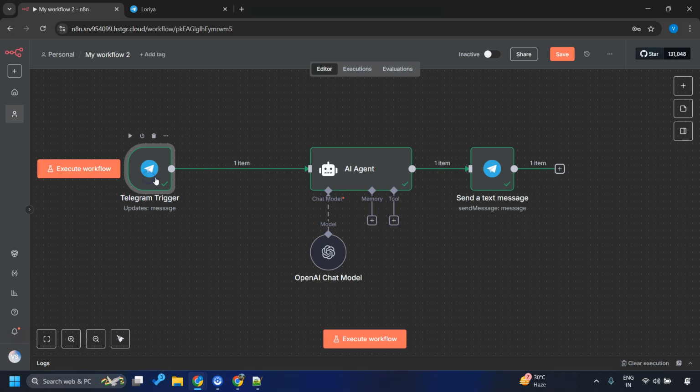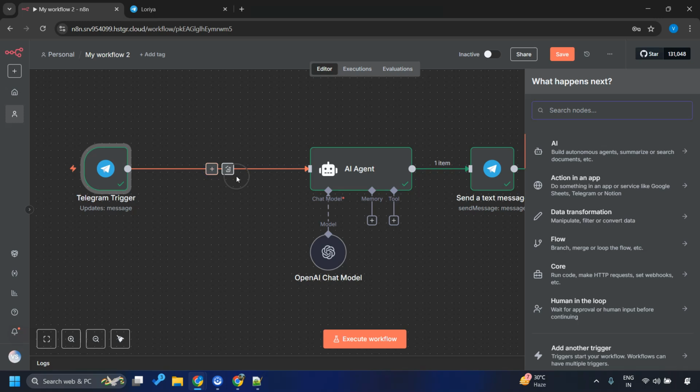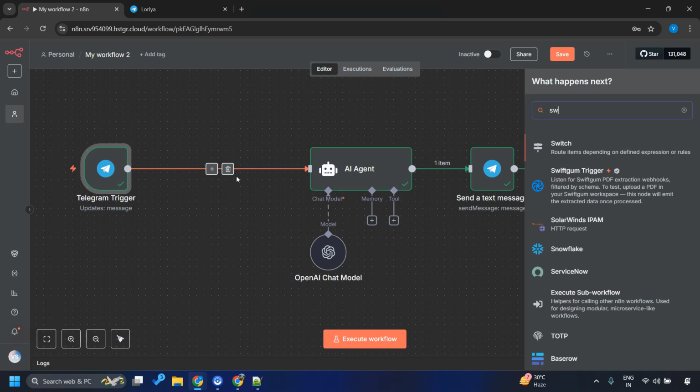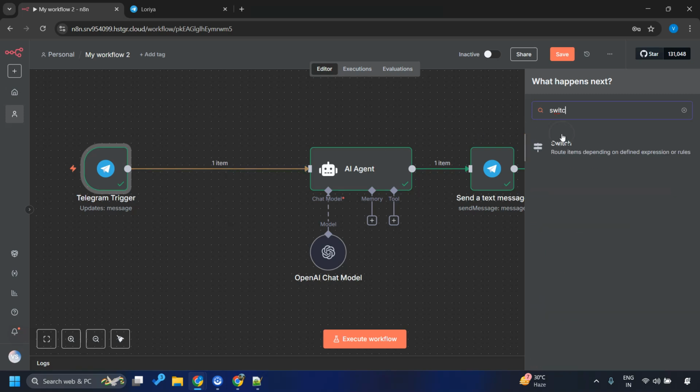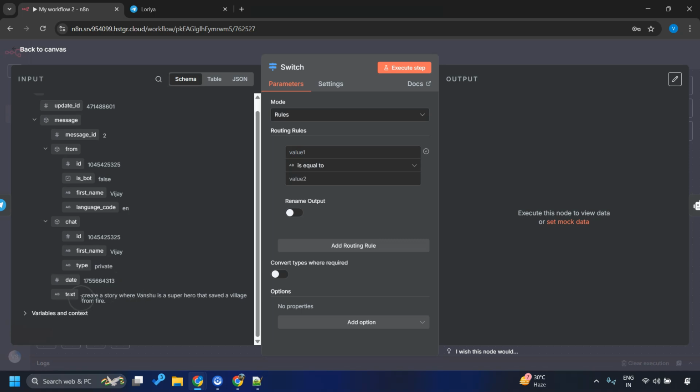All we have to do is, let me put it this way, add a new node, and we want to add a switch in the flow based on the kind of message that we receive via this Telegram trigger, right? So the node for this is switch. Let me use this. And now I know for sure whenever the audio message will come, this text field won't be there, right?